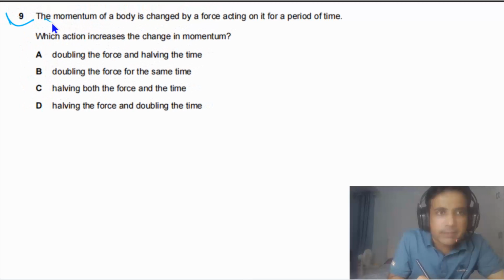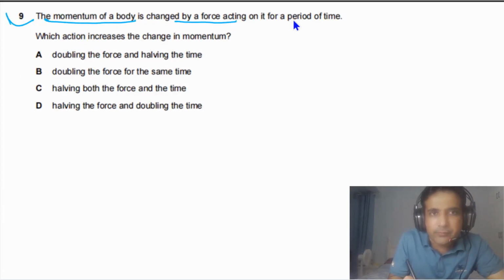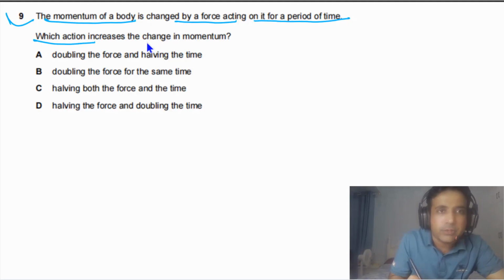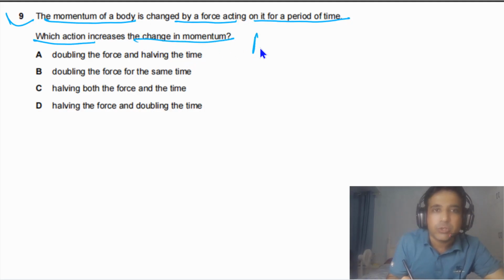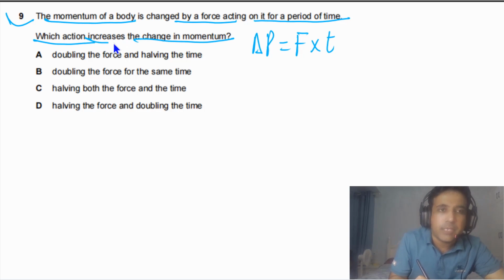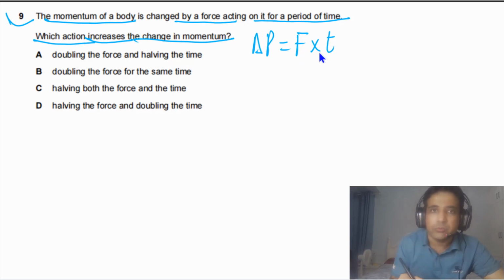Question number 9 says the momentum of a body is changed by a force acting on the object for a period of time. Which action increases the change in momentum? So first thing we need to understand, change in momentum is equal to force times time. Question is asking us which action increases. Doubling the force, halving the time, this will not change, because if we double this one, halve this one, there will be no change in momentum.